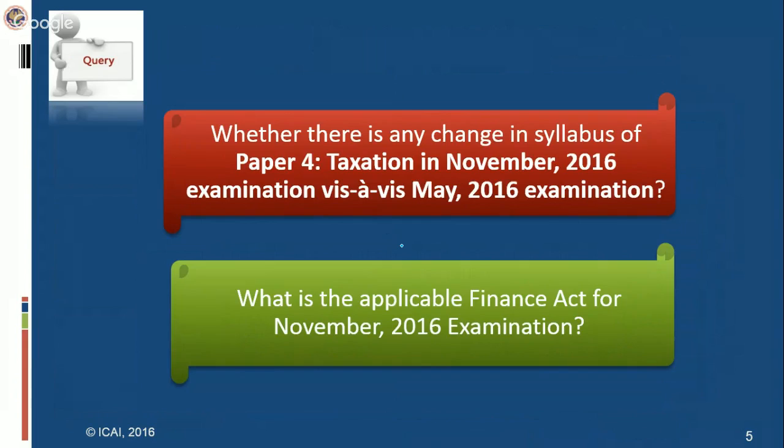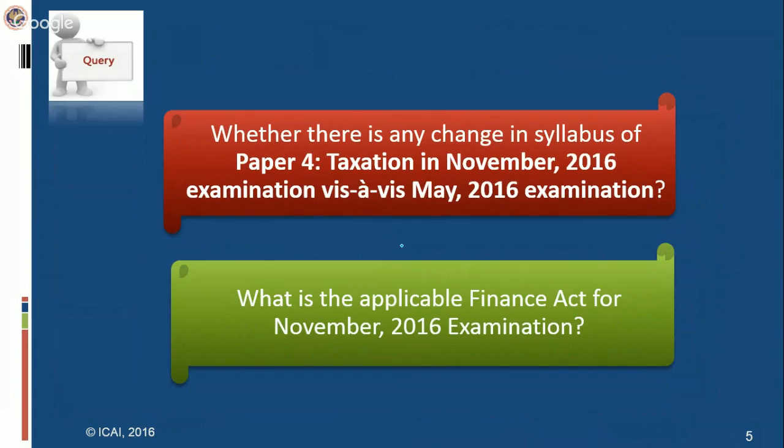The government delegates its power to the CBDT as well as to the CBEC. CBDT is the Central Board of Direct Taxes, and CBEC is the Central Board of Excise and Customs for indirect taxes. So it gives powers to the CBEC as well as the CBDT and to the central government also to make changes in the act by way of notifications.